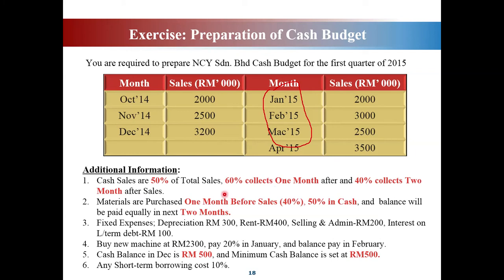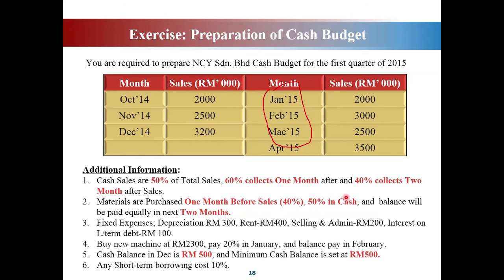We are going to look at an example of the answer after this. Just look at the information given here. Materials are purchased 1 month before sales, meaning that if you want to purchase for January sales, you bought it in December. You bought the material 1 month before sales, 40%.